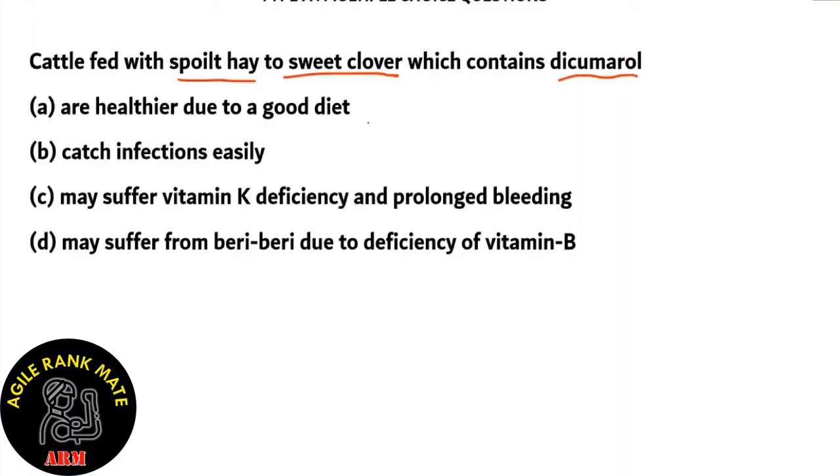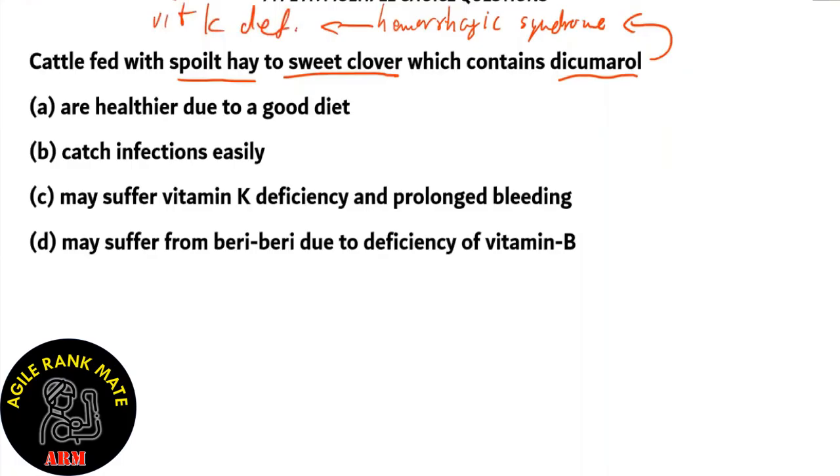Now, spoiled hay and sweet clover containing dicumarol causes hemorrhagic syndrome. Now, hemorrhagic syndrome is basically internal bleeding in cattle, and this is due to a deficiency of vitamin K. Therefore, cattle fed with spoiled hay with sweet clover containing dicumarol may suffer from hemorrhagic syndrome, which is vitamin K deficiency and prolonged bleeding. So option C is the right option.